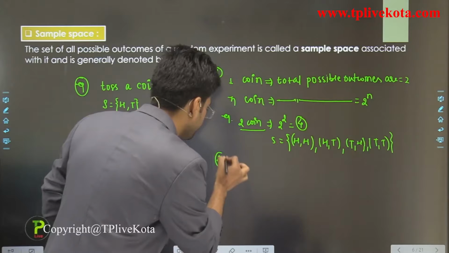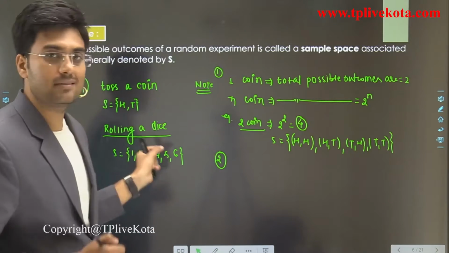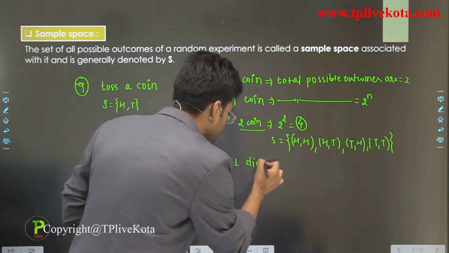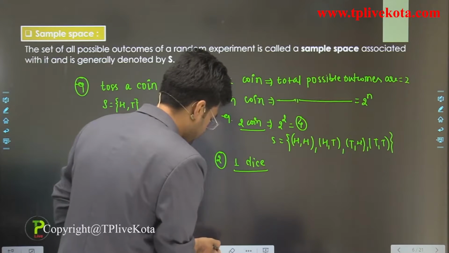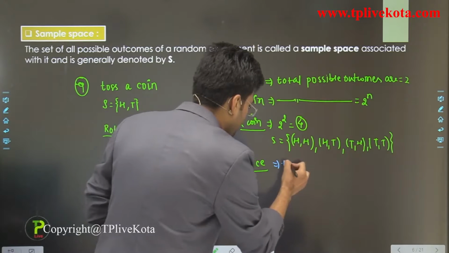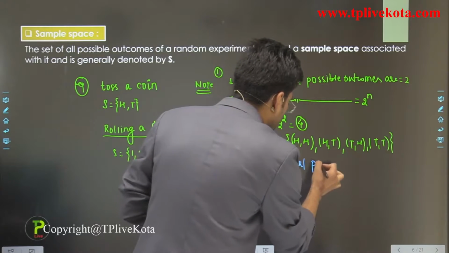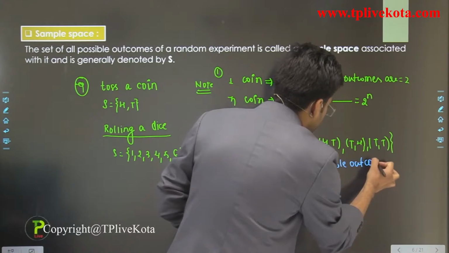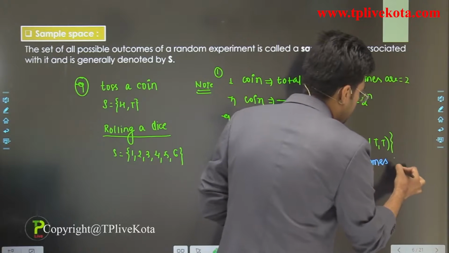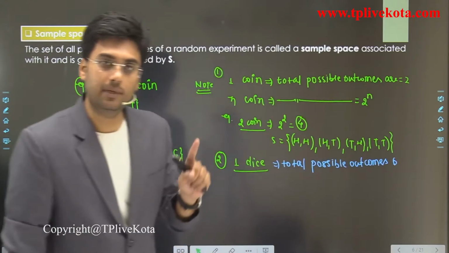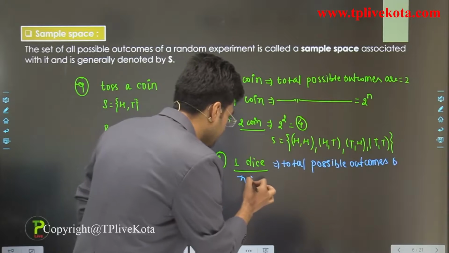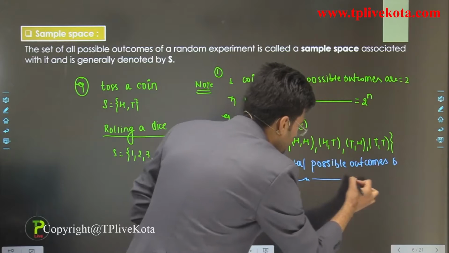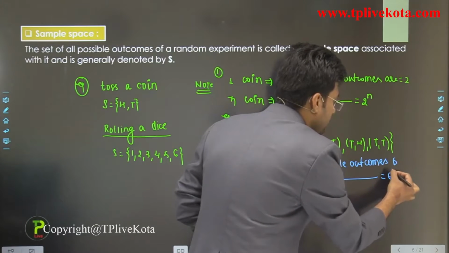Second is, if we are rolling a dice, then what is the total number of possible outcomes? If we have one dice, then total possible outcomes are 6. Similarly, if we have n dice, then total possible outcomes are 6 power n.